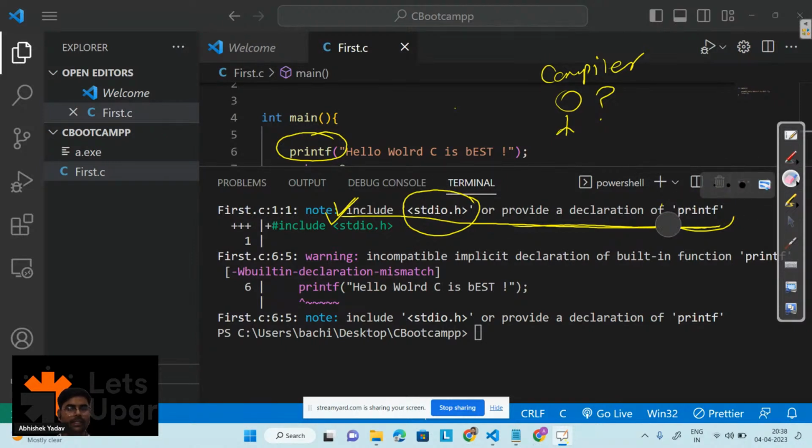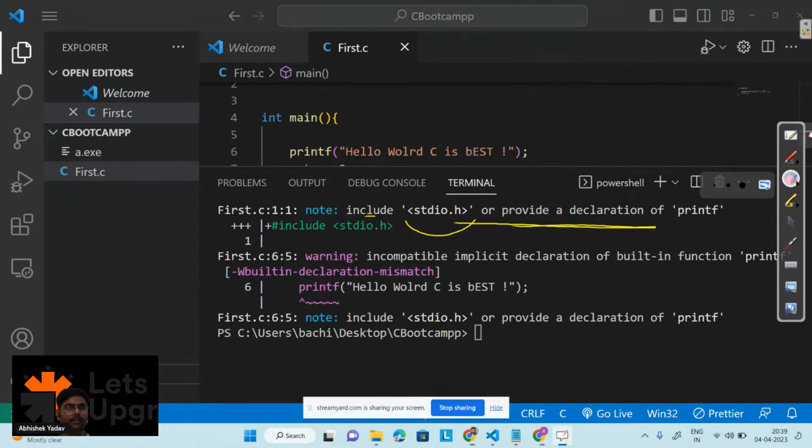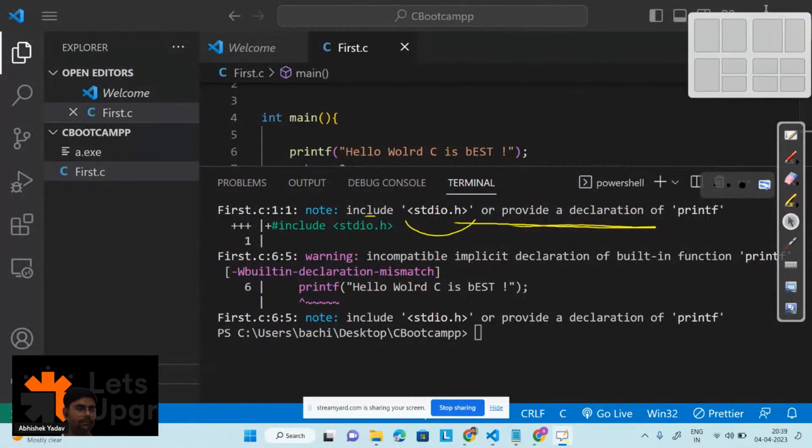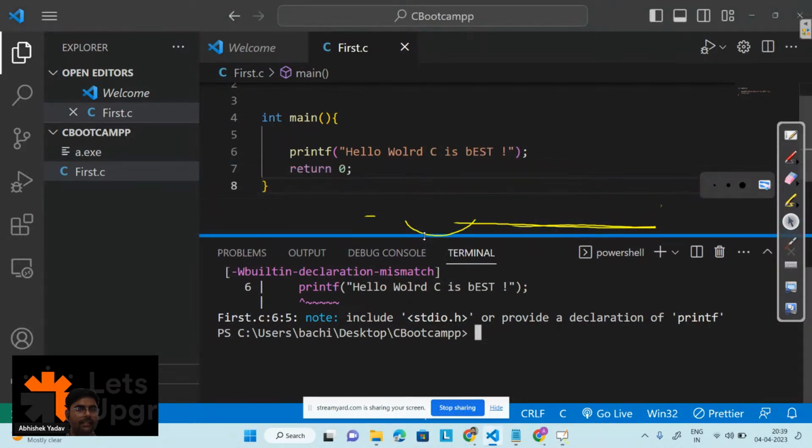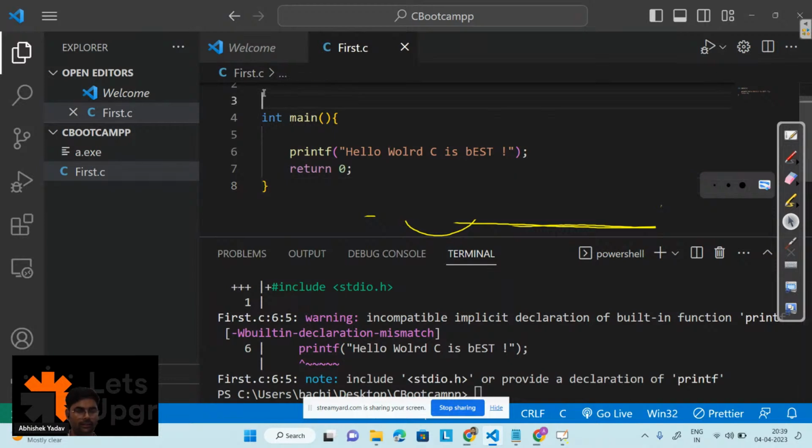But what is this stdio.h? Please write in the chat, guys. Okay, what is this stdio.h? So basically it is a header file, right? And this is hash include, and here in the angular bracket you have to write stdio.h, right? Yeah, so let's save the code.